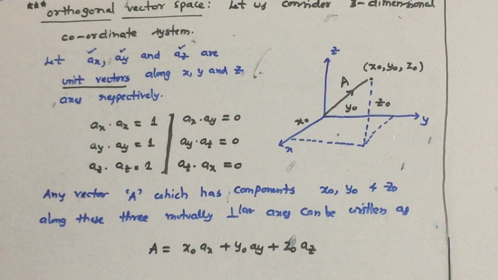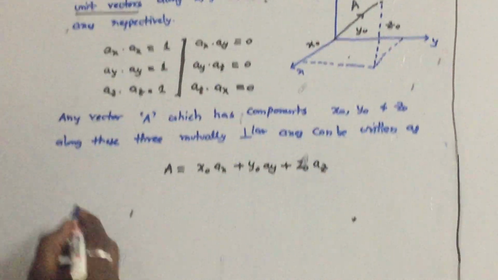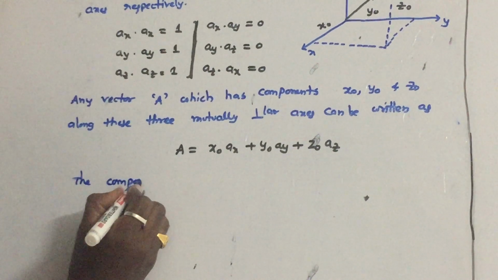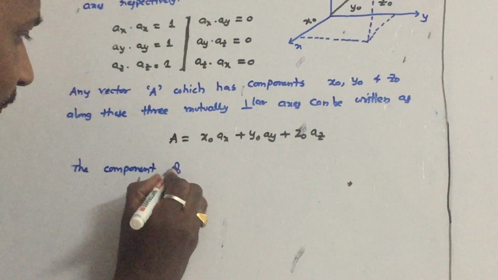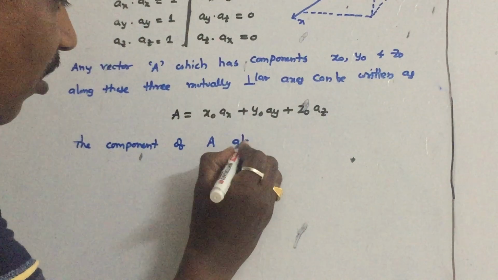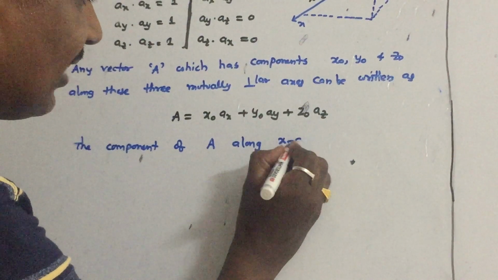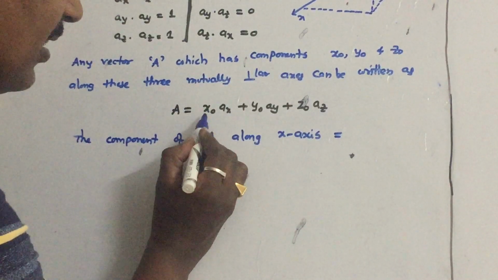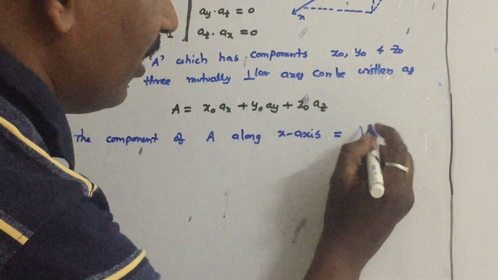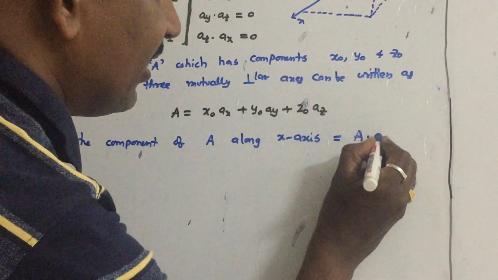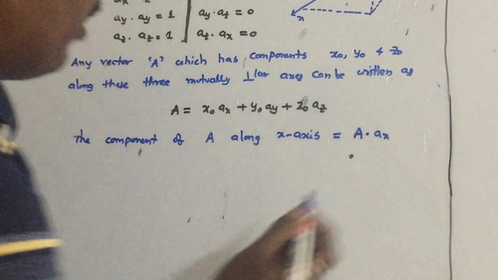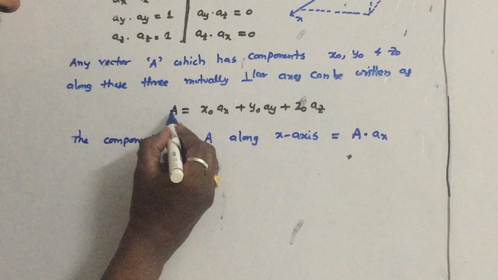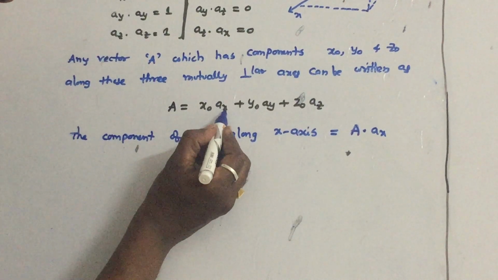Now let us derive the component of A along the x-axis. As you know, the component of A along the x-axis is x0. But what we do here is A dot ax. This concept is very, very important. The component of A along the x-axis is obtained by taking the dot product of A with ax.